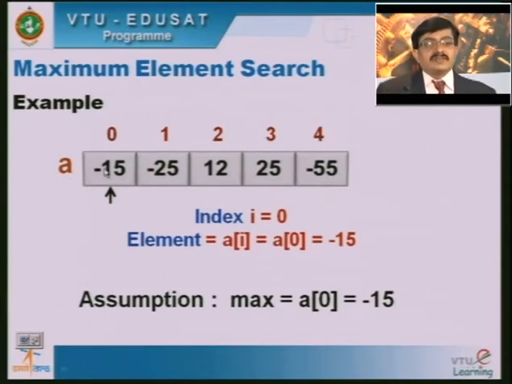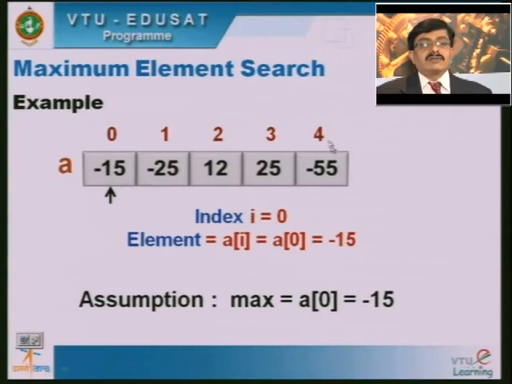So, A[0] value is -15, A[1] value is -25, A[2] value is 12, A[3] value is 25 and finally A[4] value is -55. Now initially this arrow is pointing to the 0th index. So, I call this index i equal to 0 and the element is A[i], which is A[0], equal to -15.